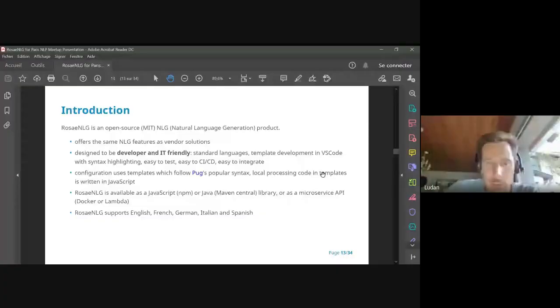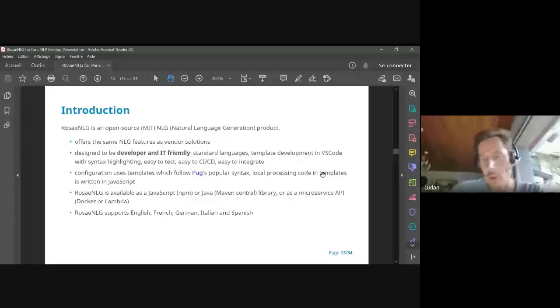It's designed to be developer and IT friendly because I like developers and I like IT. It uses standard languages like JavaScript. You make the template development in VS Code, which is very practical. You have syntax highlighting. The templates that you develop are easy to test, easy to CI/CD, easy to integrate, etc.